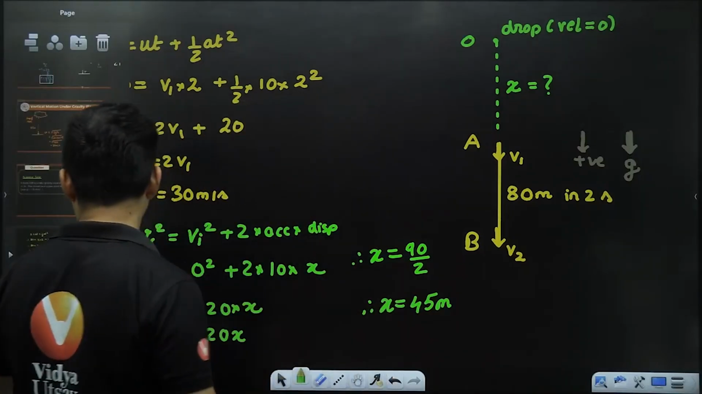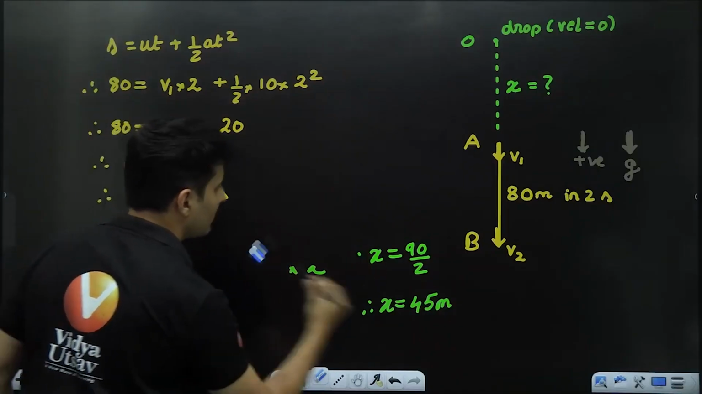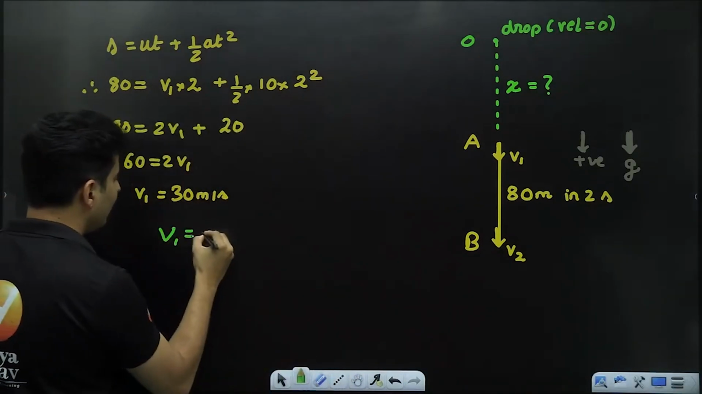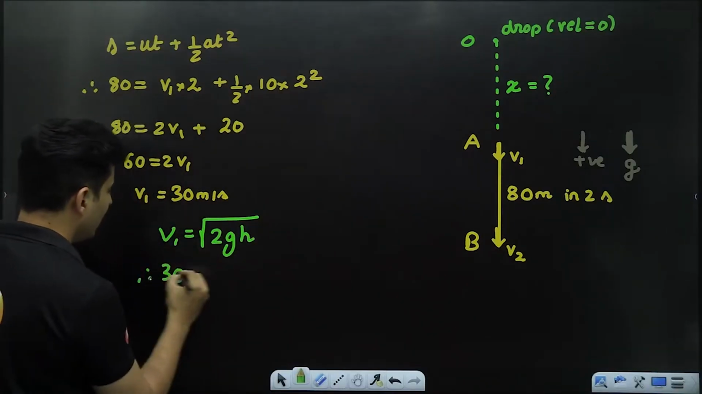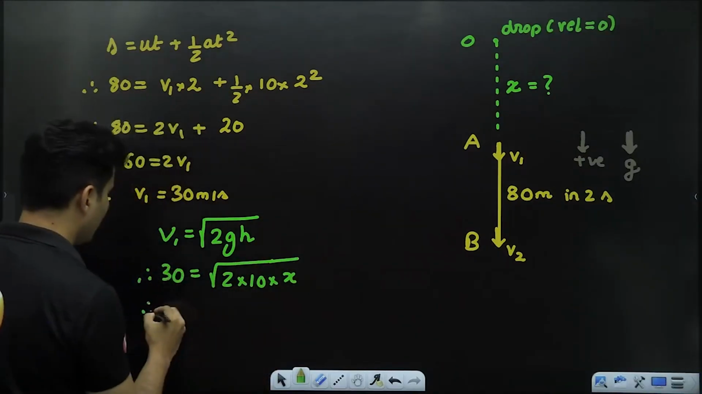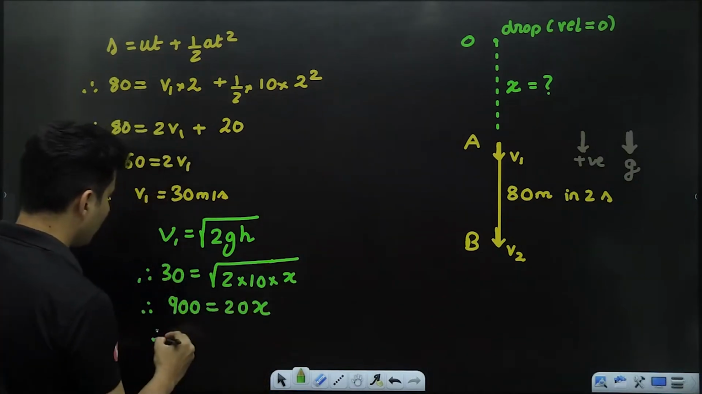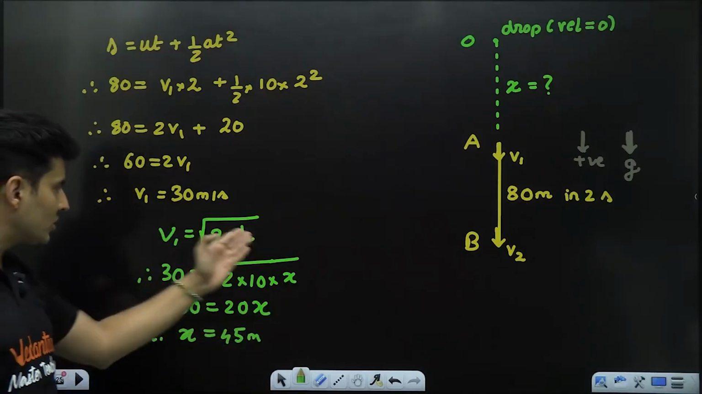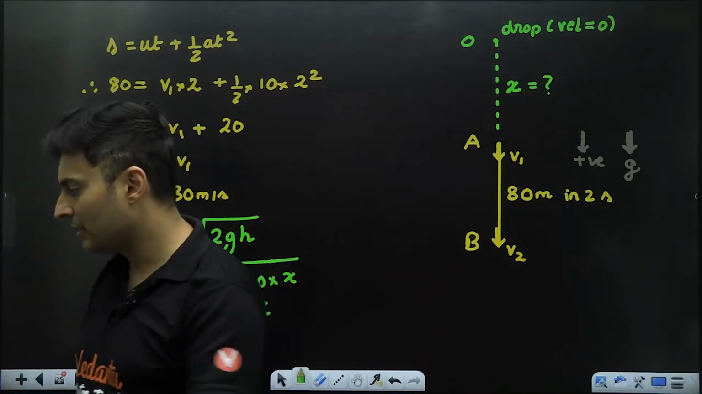So if you are wondering, can I also solve this particular part with some direct formula? Definitely. I can say V1 is root of 2gh. So V1 is 30 and g is 10. Height is x. So 30 square is 900, which is 20x. Therefore, x is 45 meters. So using this also for this part, you can do it. I hope everything is clear.